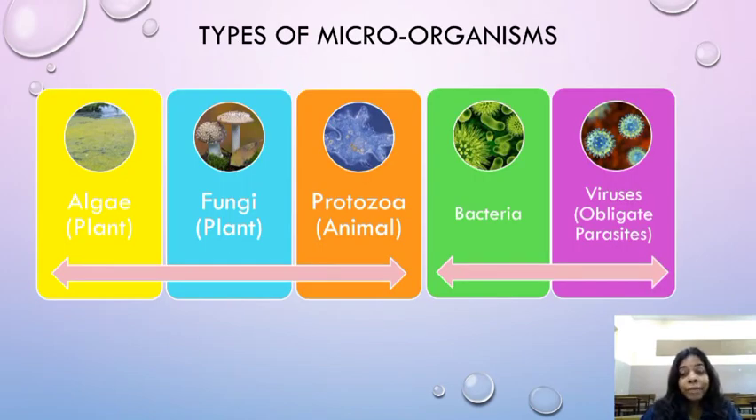Now what are the 5 basic types of microorganisms? Algae, fungi, protozoa, bacteria and viruses. Algae, most of the plants are in the category of algae. Fungi also includes most of the plants. Protozoa includes animals. Bacteria includes all of them, and viruses are also called obligate parasites, children, because as I told you about the viruses, they are neither living nor dead.